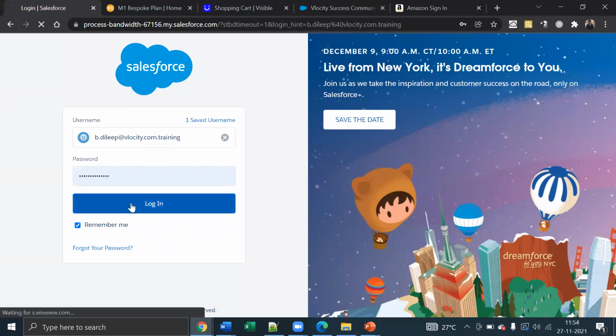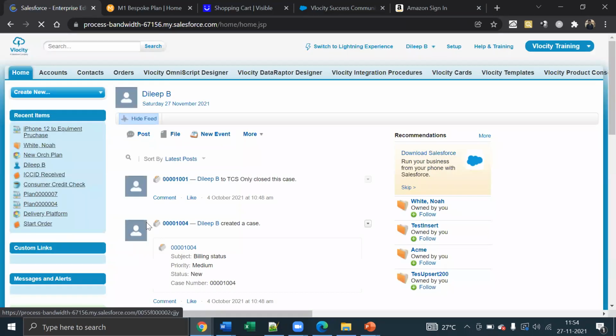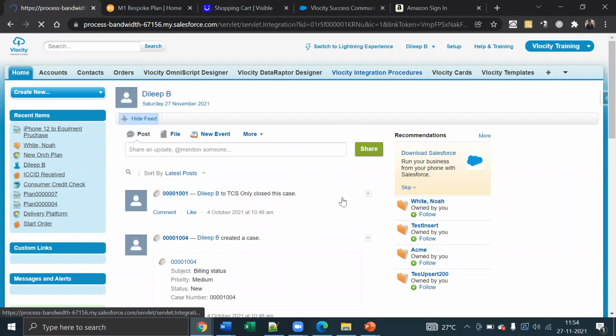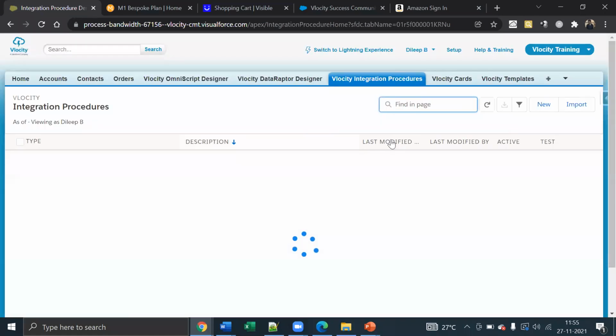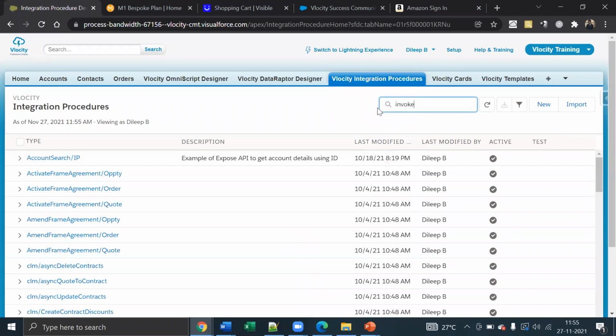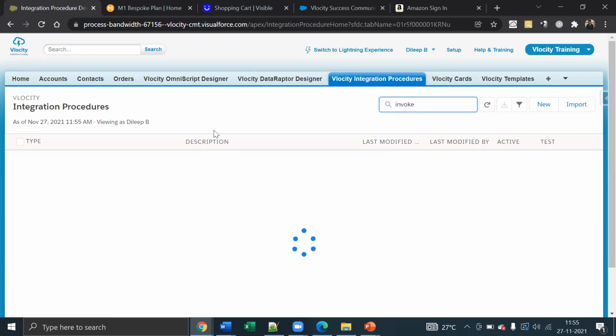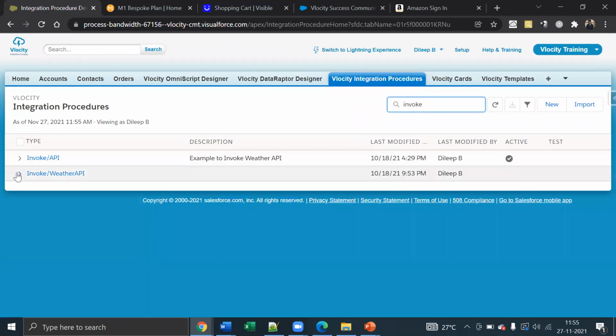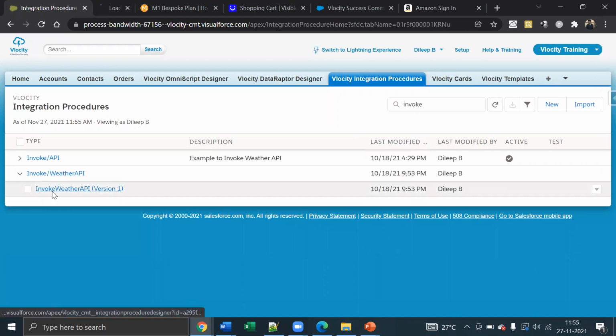I want to, let's say, invoke an API. I just created one example to invoke this common weather API.